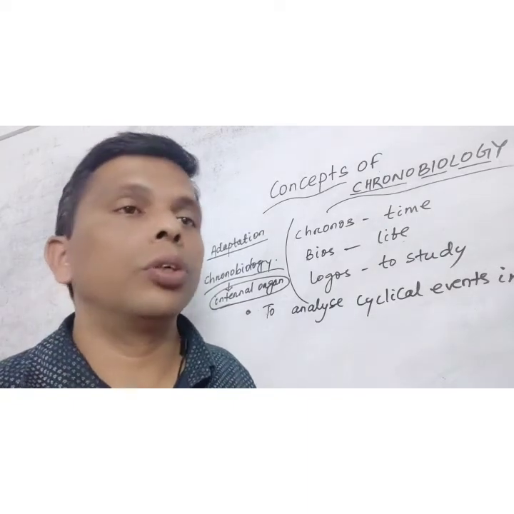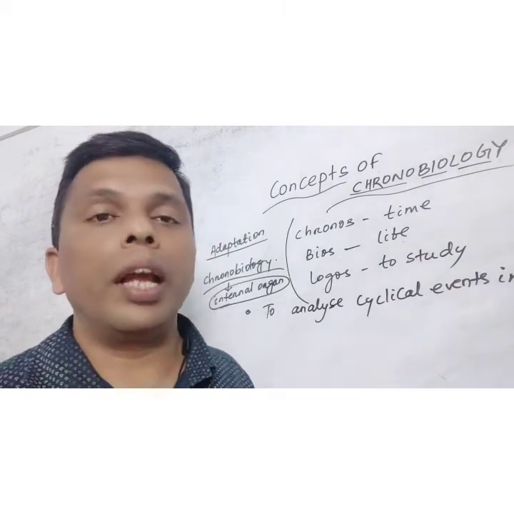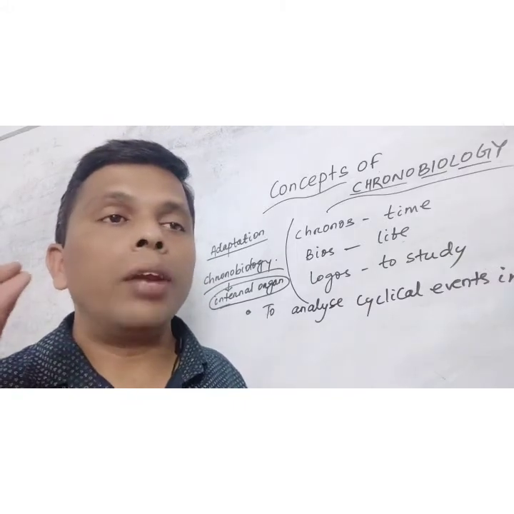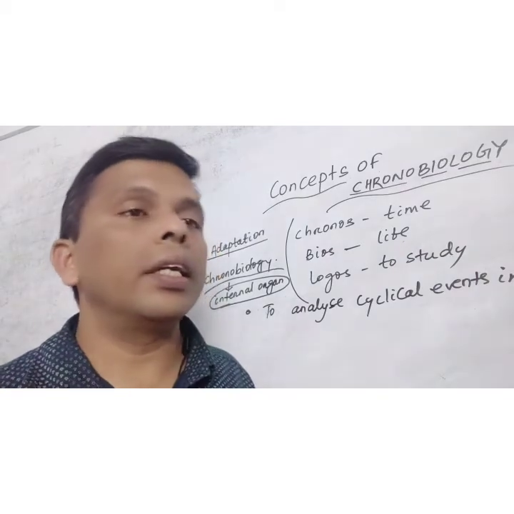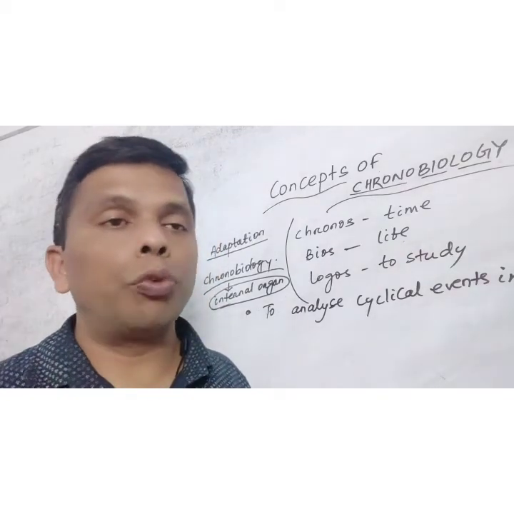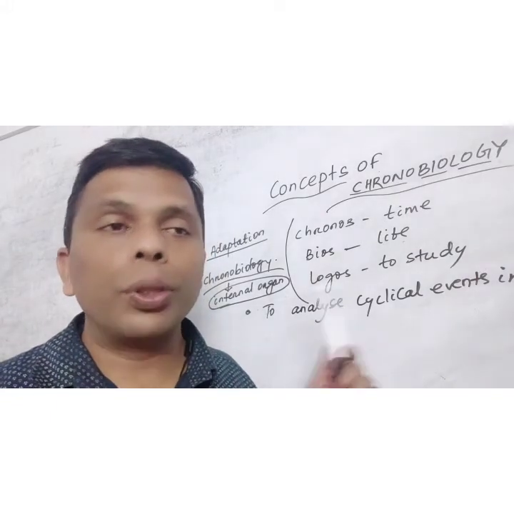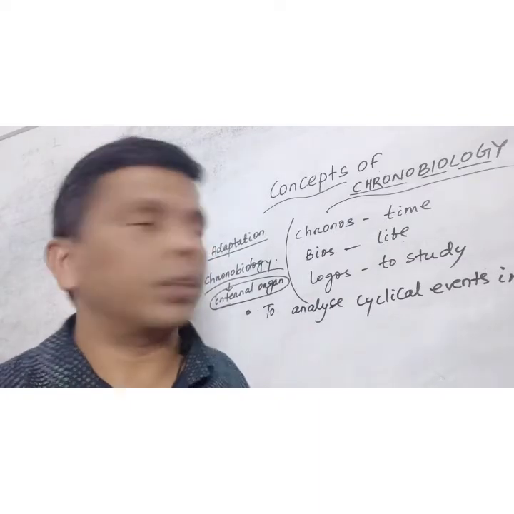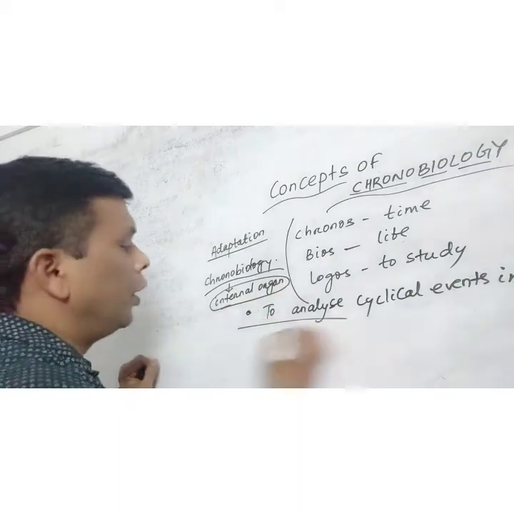Generally, which is the internal regulatory area? As you know, there is a biological clock in the brain, specially located in the SCN, the suprachiasmatic nucleus of the hypothalamus, which regulates such rhythms. Chronobiology deals with rhythm.